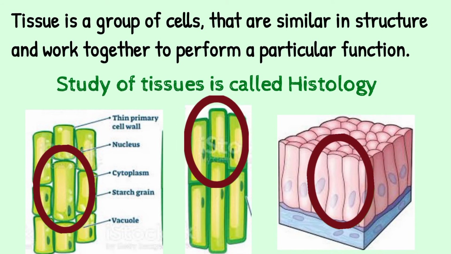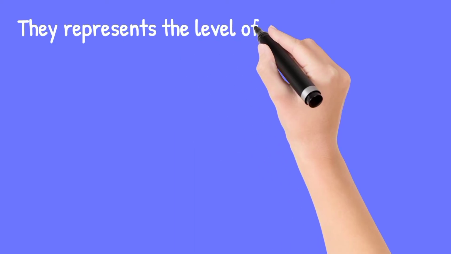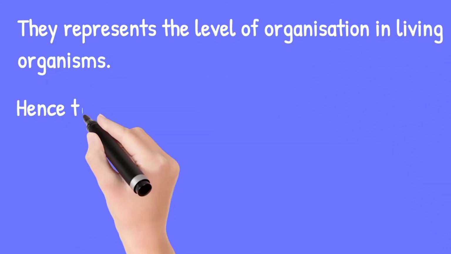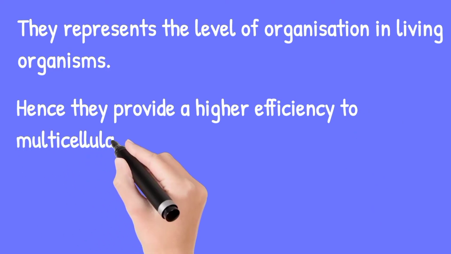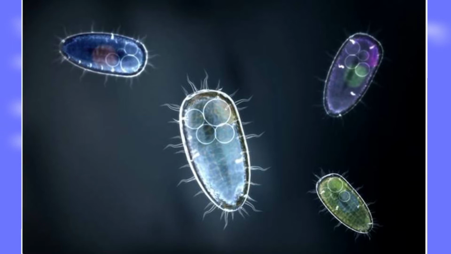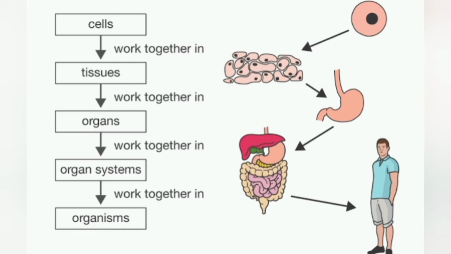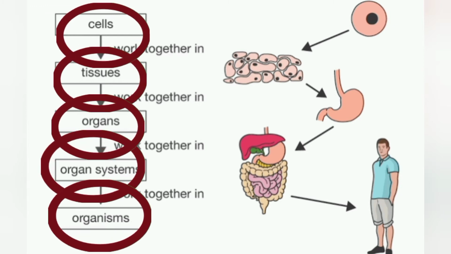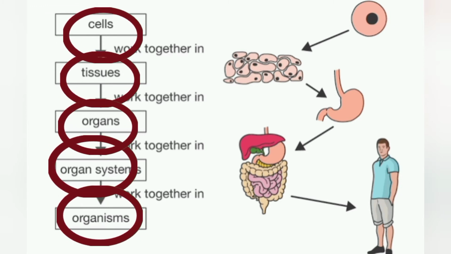Now let's see why tissues are so important. Tissues represent a level of organization in living organisms. Hence, they provide a higher efficiency to multicellular organisms. Now, you all know that in unicellular organisms, all the functions are carried out within a single cell. But in multicellular organisms, the cells are grouped together to form tissues. Similar tissues work together and are grouped to form organs. Organs are grouped together to form organ systems, and the organ systems all together form an organism. So this is the level of organization found in multicellular organisms.